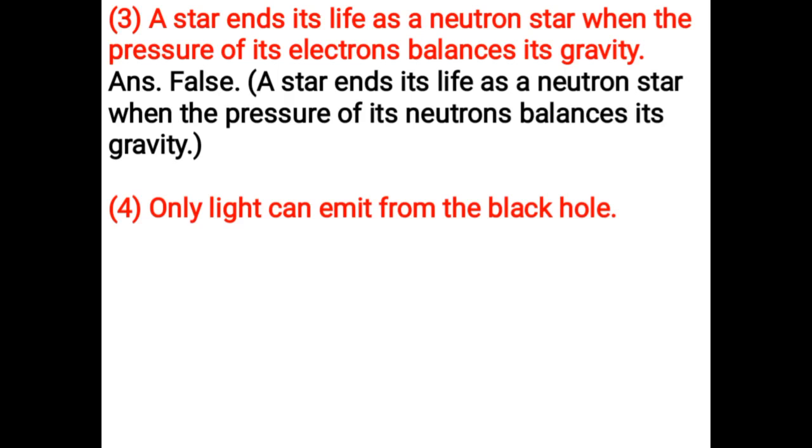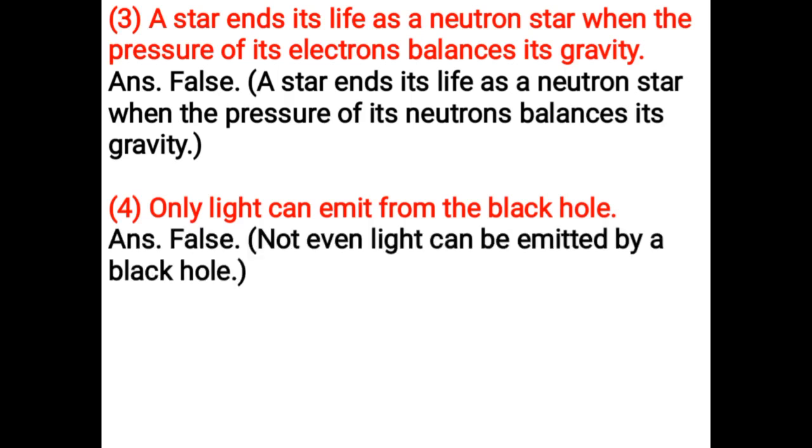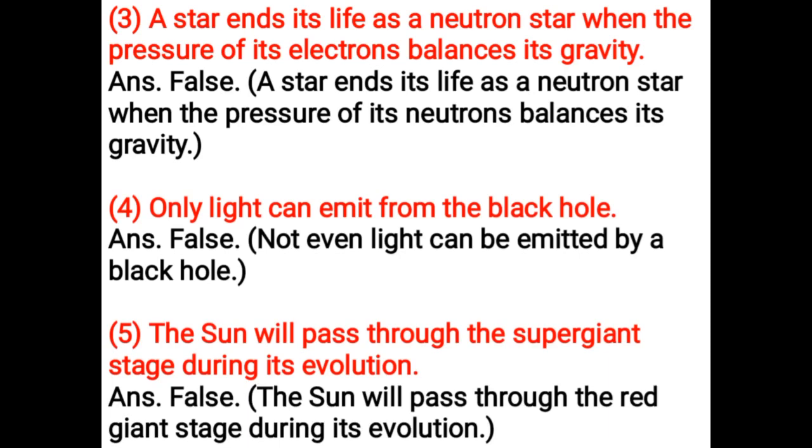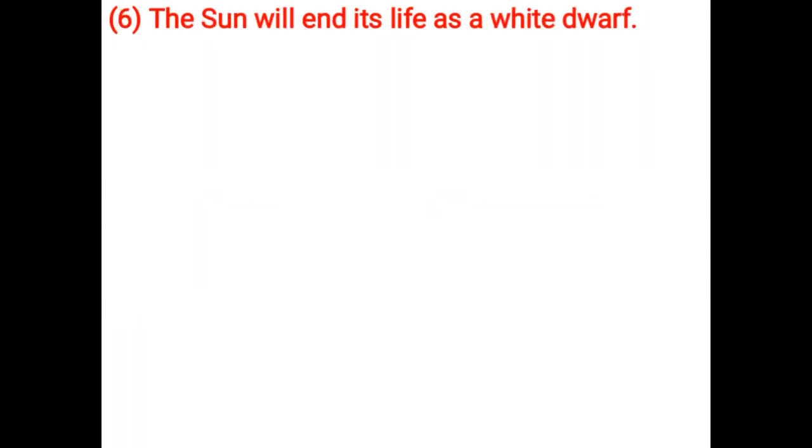Only light can emit from the black hole. False. Not even light can be emitted by a black hole. The sun will pass through the supergiant stage during its evolution. False. The sun will pass through the red giant stage during its evolution. The sun will end its life as a white dwarf. True.